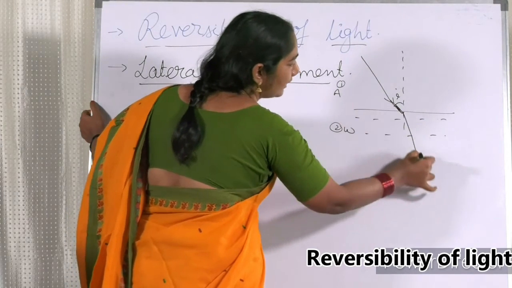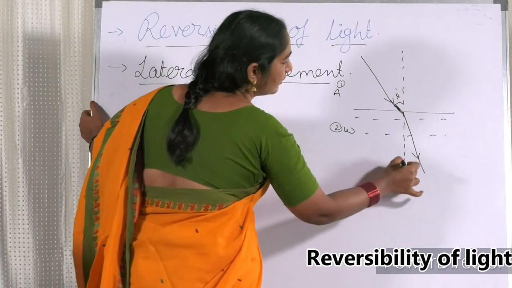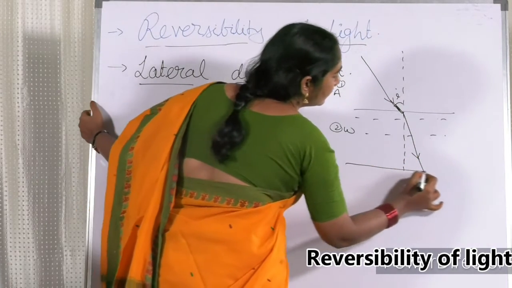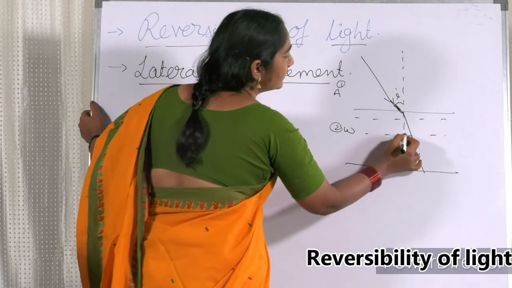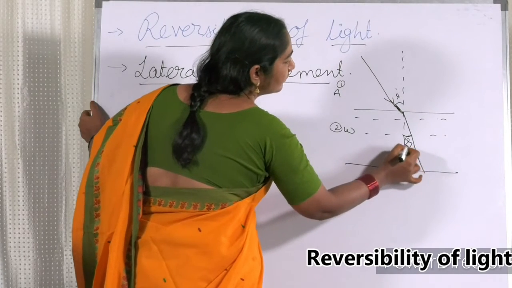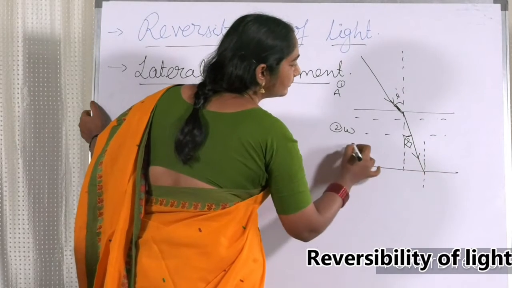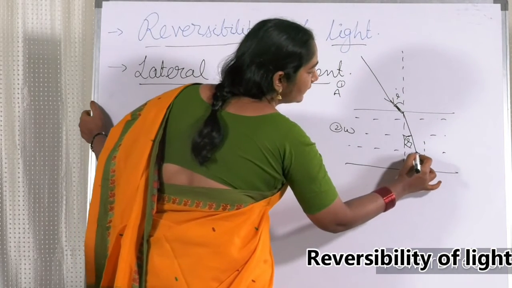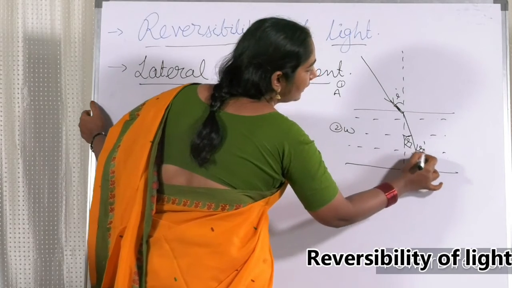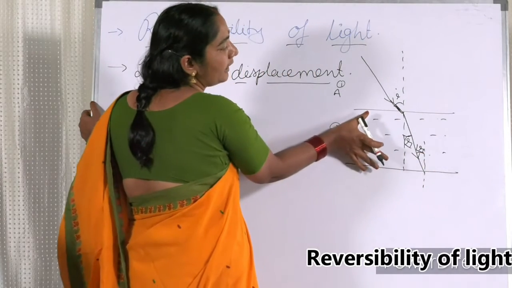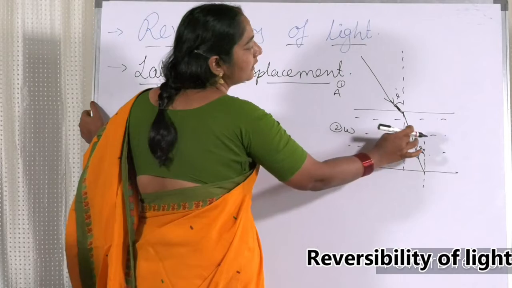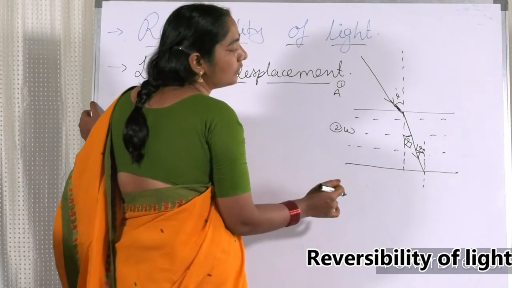This is the refracted ray, and this is called the angle of refraction. My dear friends, this also is the normal. This angle is also equal to angle R. See these two parallel lines and this transversal, the alternate interior angles are equal.